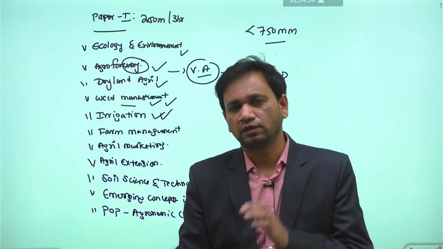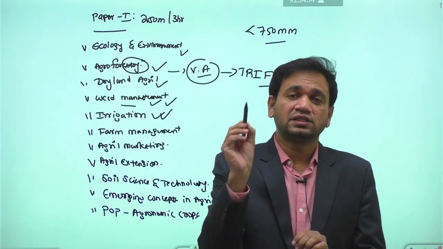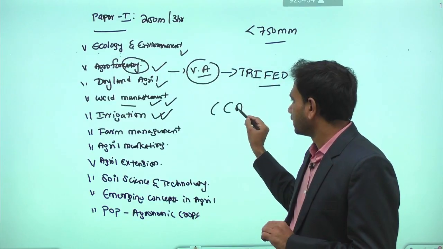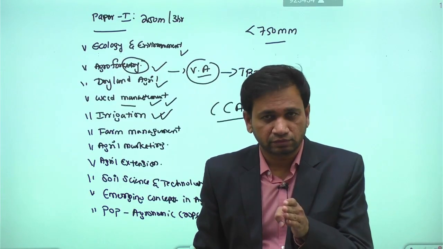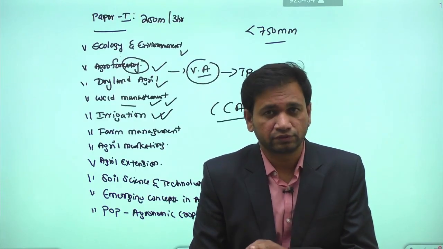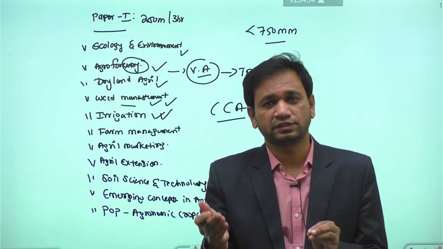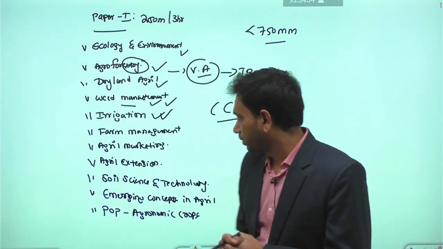Then we have the syllabus topic called irrigation projects. Irrigation projects, based on the cultural command area, are of three types. Some are major irrigation projects, some are medium irrigation projects, some are minor irrigation projects. Within the irrigation projects, some are interstate irrigation projects, and some can be multi-state or multi-purpose irrigation projects. Then we have the next syllabus topic.